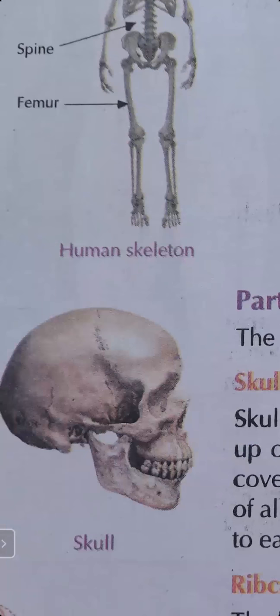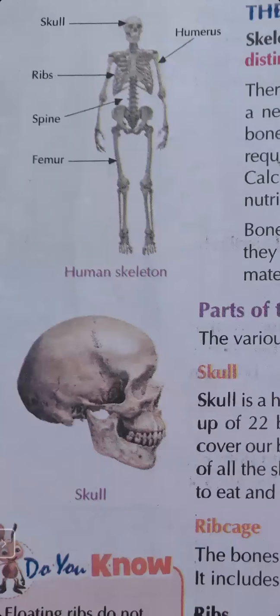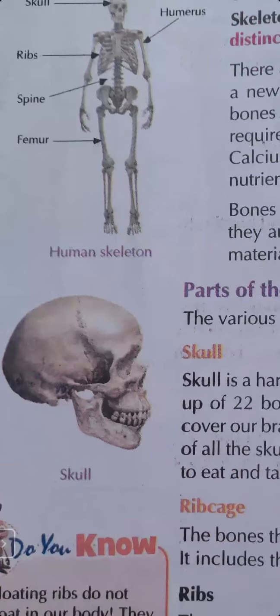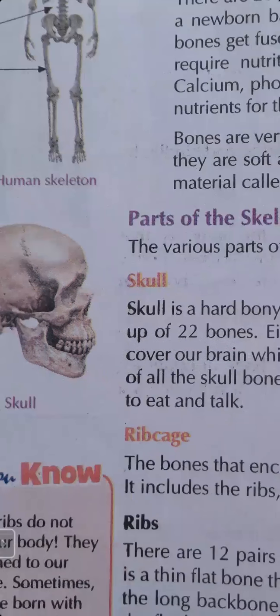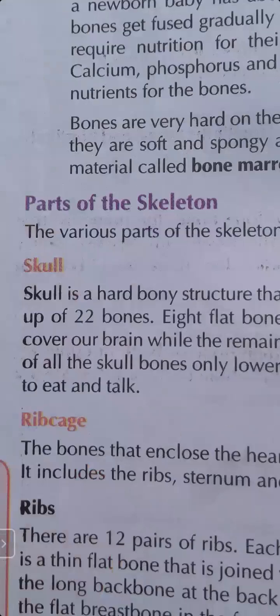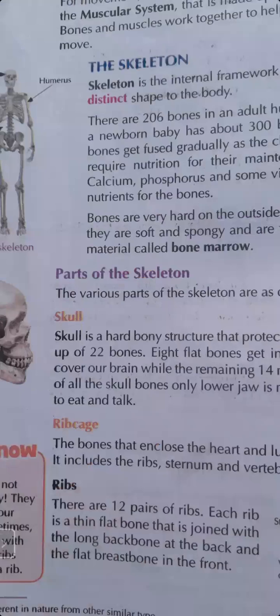So the first part is the skull, the uppermost part. Skull means the part above the neck. The part above our neck is the skull. The various parts of the skeleton system are as discussed below. The first part is the skull.